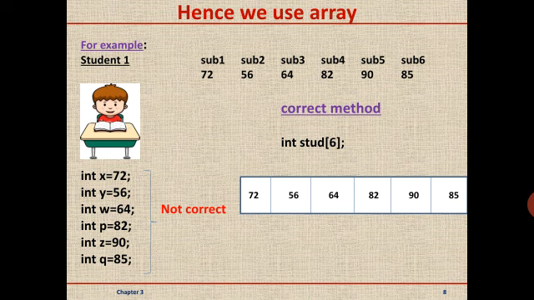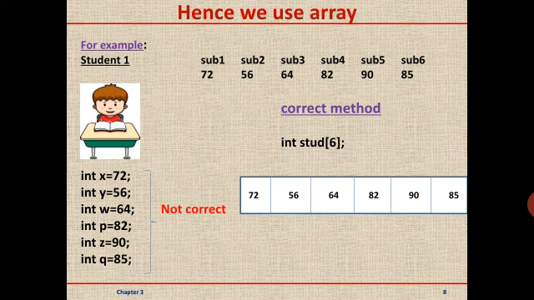To store these values, look at the left side, we have taken 6 variables. Int x is equal to 72, int y is equal to 56, int w is equal to 64, int p is equal to 82, int z is equal to 90, int q is equal to 85. All these x, y, w, p, z, q are the variables which store the values. So totally 6 values we need to store, and hence we are creating 6 variables. This is not the correct method. Hence we use an array.